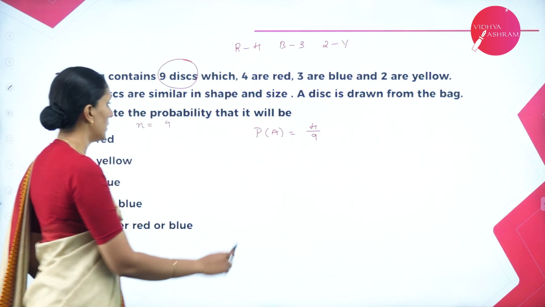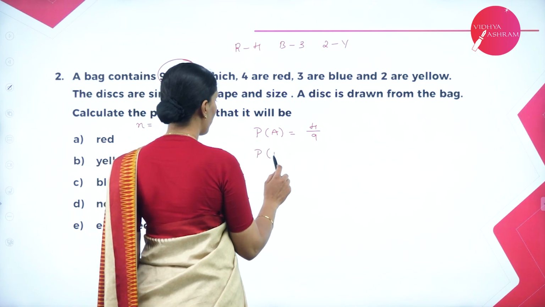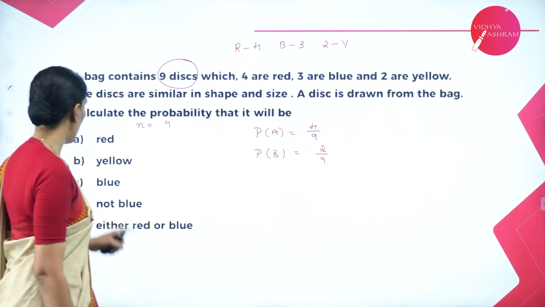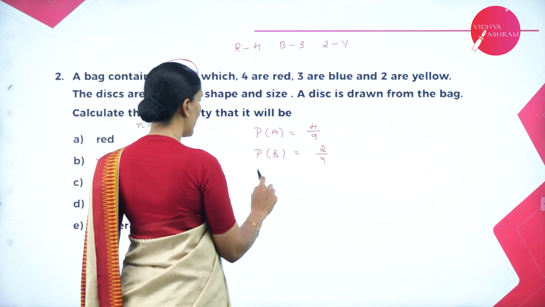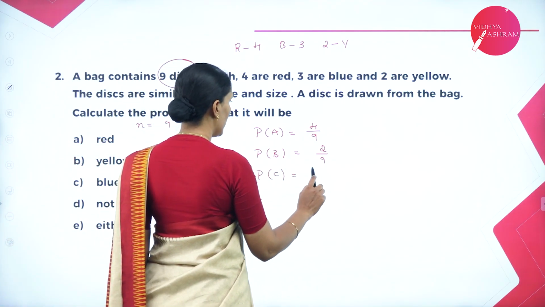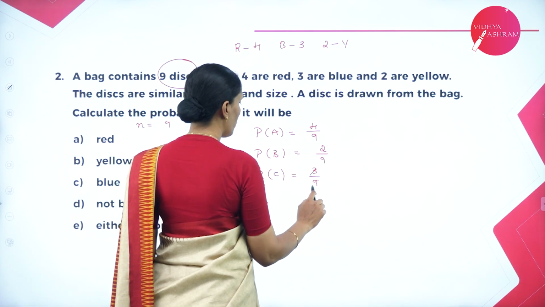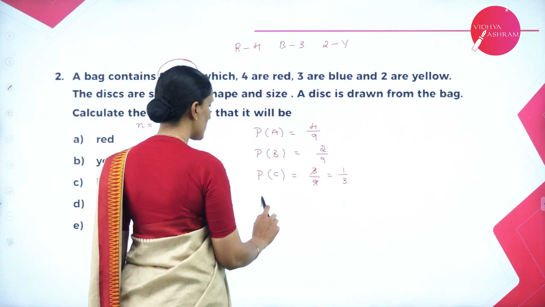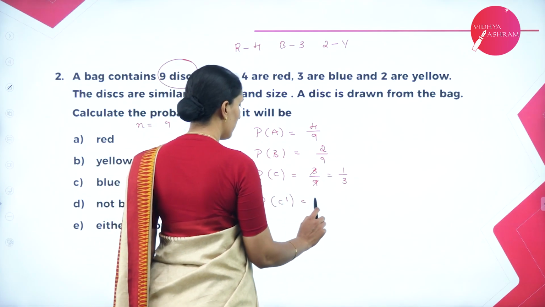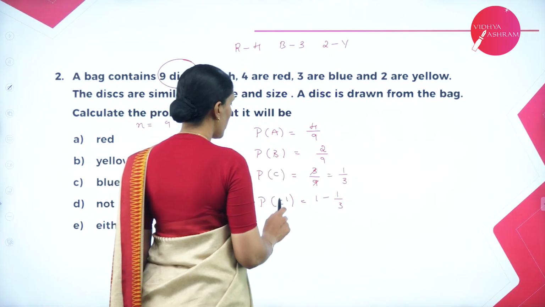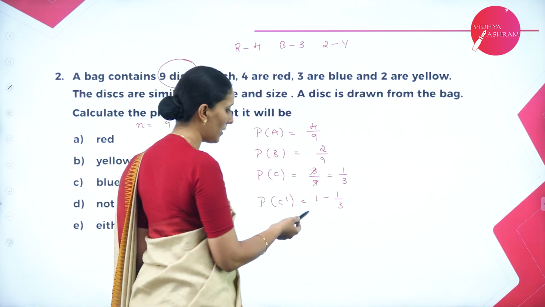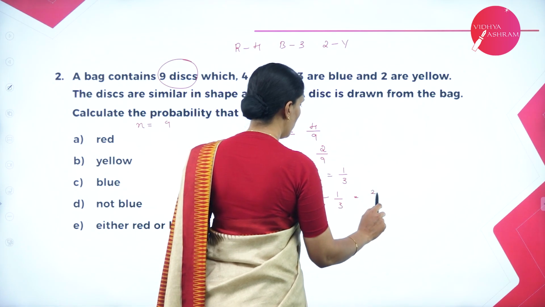Next, yellow. If I take B as the event of getting yellow, then the probability is 2 by 9. Next, blue. If I consider the probability of getting blue, then it is 3 by 9, which is equal to 1 by 3. Not blue means the complement of blue, which is 1 minus 1 by 3. Any complement should be subtracted from 1 because that is the total probability value. So it is equal to 2 by 3.